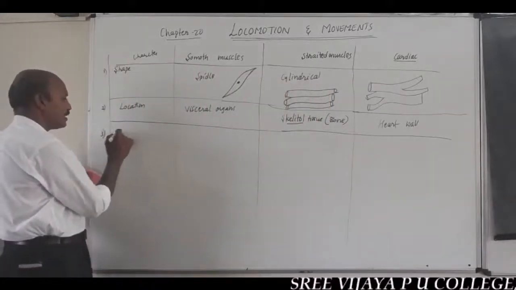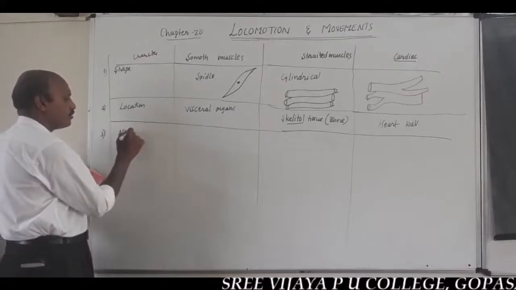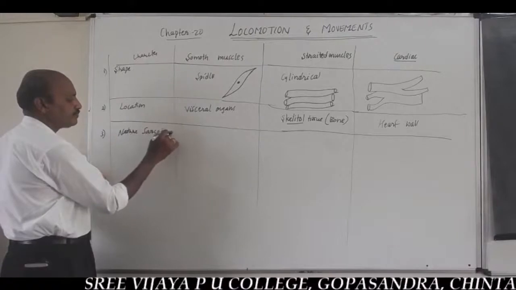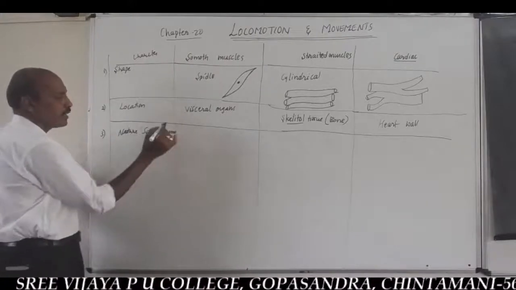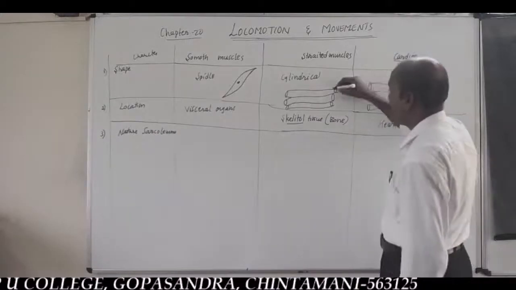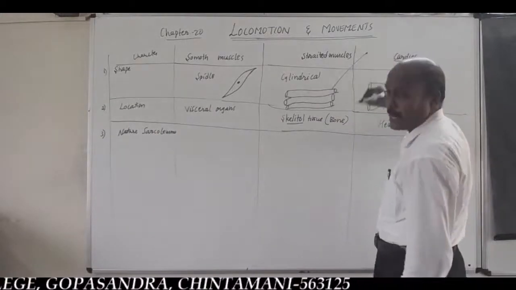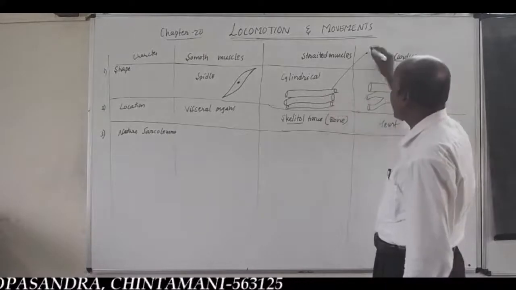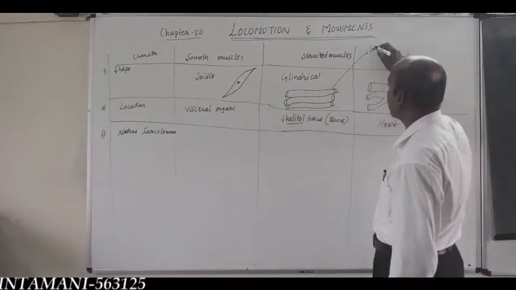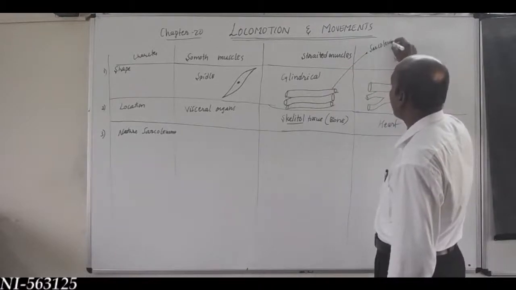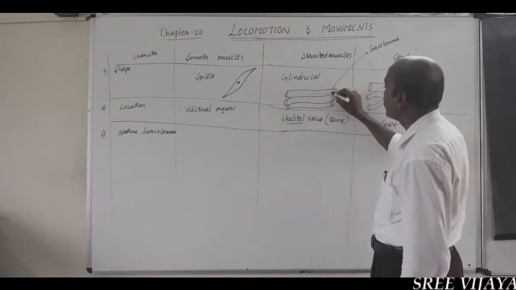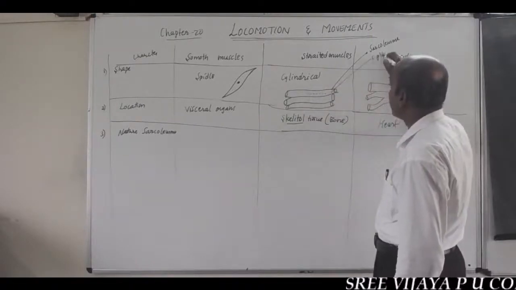And the next one is the nature of sarcolemma. Sarcolemma is the membrane of a muscle cell, the plasma membrane of a muscle cell. Cytoplasm is called sarcoplasm.